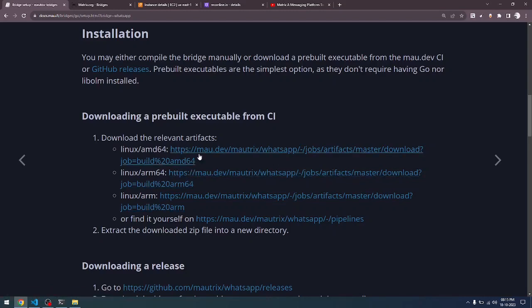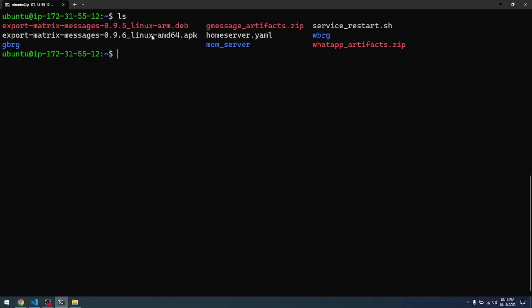You can either do a wget, but in my case I downloaded this to my local machine and then used secure copy to copy it to the server. After you copy it to the server, this is what I get. So I have Gmessage_artifacts.zip and WhatsApp_artifacts.zip. This is the binary that I get.